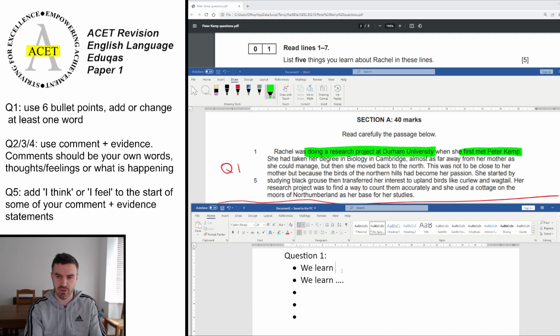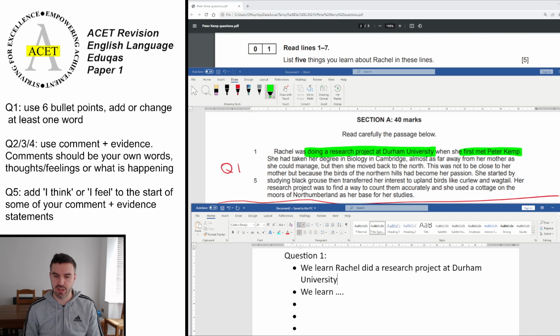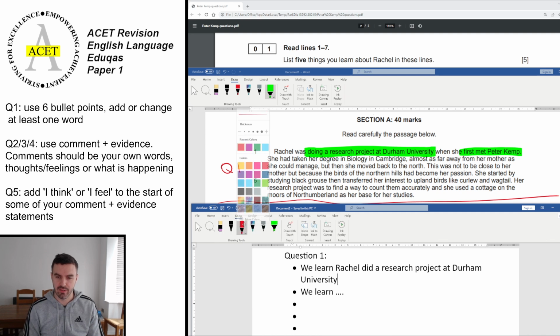Okay, so we learned Rachel did a research project. So I've changed doing to did at Durham University. Okay, that 100% will get you a mark, and you don't need to do anything else, no quote or anything like that. So now you definitely want to pause the video and try and find 6 of those, please.